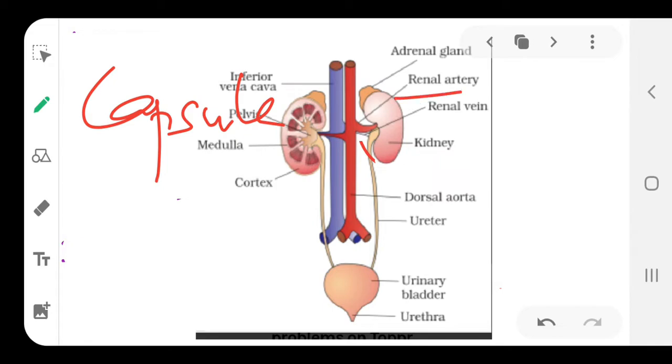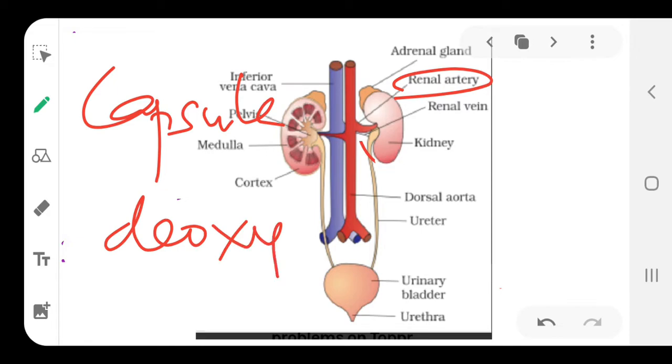The renal artery here brings the oxygenated blood, the blood which is going to be purified, into the kidney, along with the nitrogenous waste which has to be filtered out. After filtration in the kidneys, the blood is purified but deoxygenated. Purified means all the toxic waste is removed. The purified but deoxygenated blood leaves the kidney through the renal vein.